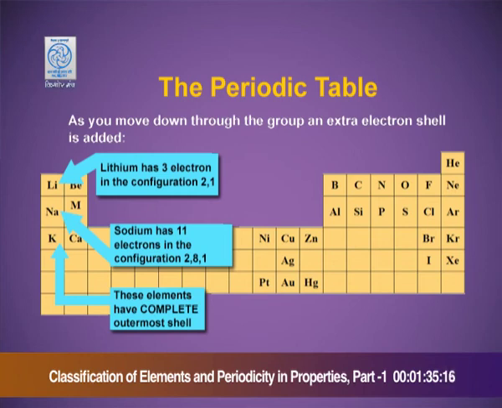Sodium, atomic number 11, has 11 electrons and the configuration is 2,8,1. One extra shell is added. Potassium has 19 electrons in the configuration 2,8,8,1. Again, one more shell is added, but all these elements, lithium, sodium and potassium, have 1 electron in their valence shell, so they are all grouped in the same group, that is the first group, known as the alkali metals.